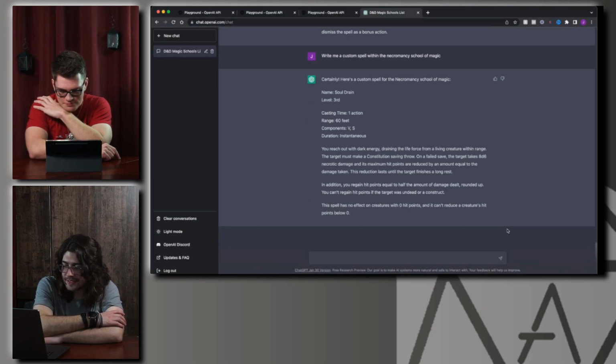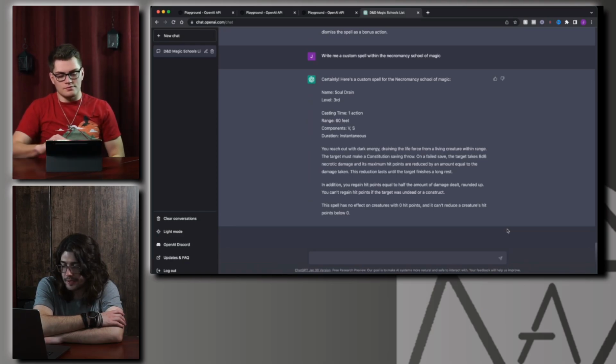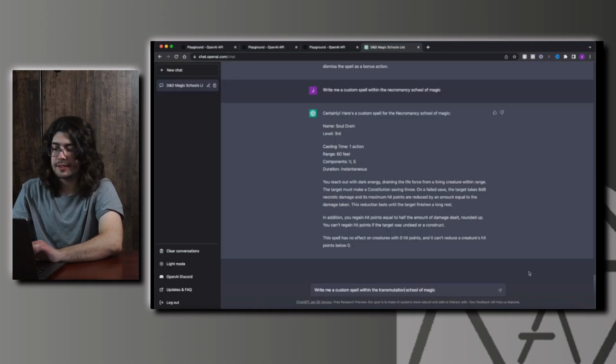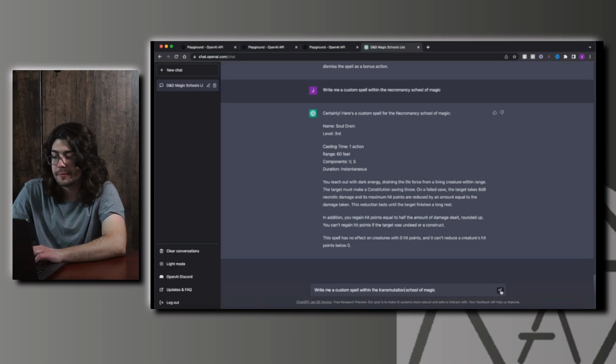The spell has no effect on creatures with 0 hit points, and it can't reduce any creature's hit points below 0. So it can't kill them? Or it can release, I guess it's 2-0, but you get below. So what? I don't think it fully understands. Yeah, wording is a little confusing there, but it is an interesting spell. It's like Vampiric Touch if it was actually playable. Playable Vampiric Touch. And lastly, we have the Transmutation School of Magic.